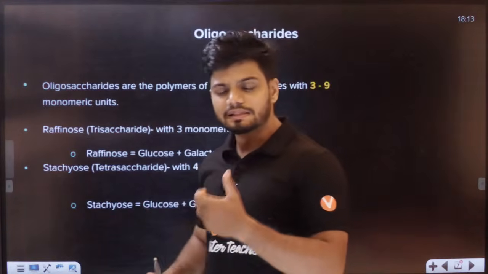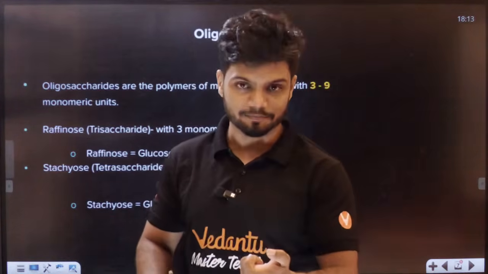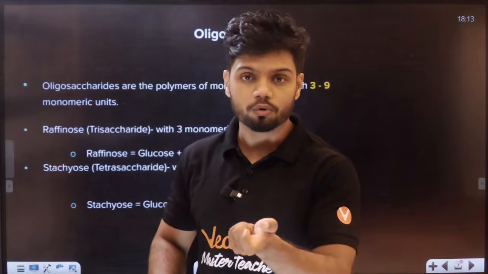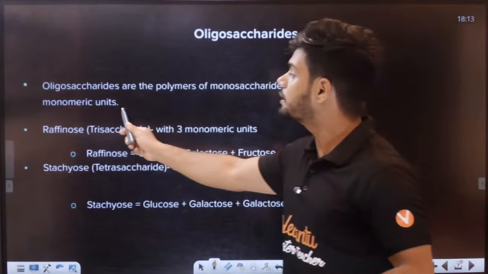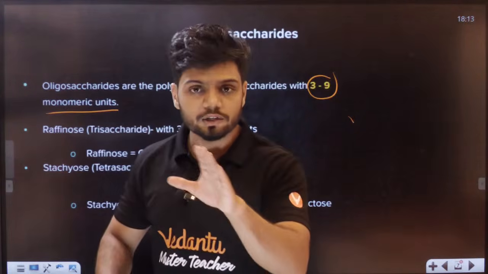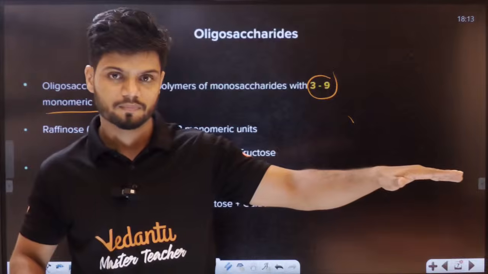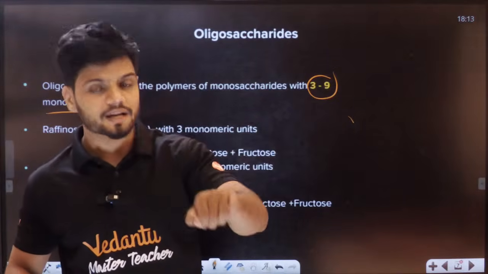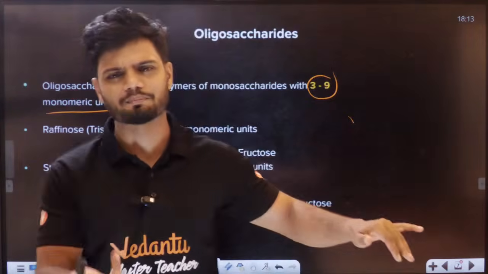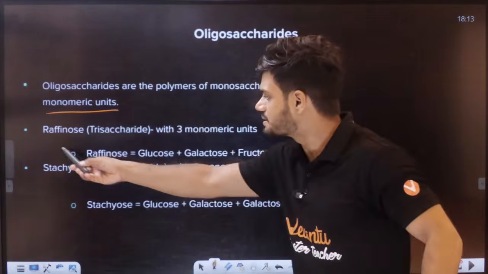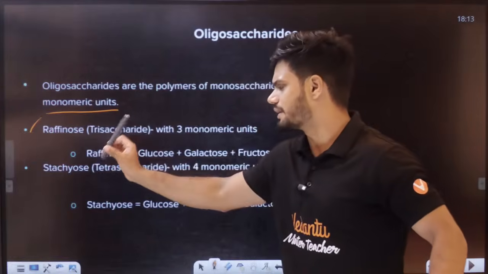Oligosaccharide. Now in the case of oligosaccharide, it can have around 3 to 9 monomeric units. That is 3 to 9 sugar units. Like monosaccharides, all of them are joined by glycosidic bonds. Very simple, students. So an example is raffinose. This example you can remember, that's all.